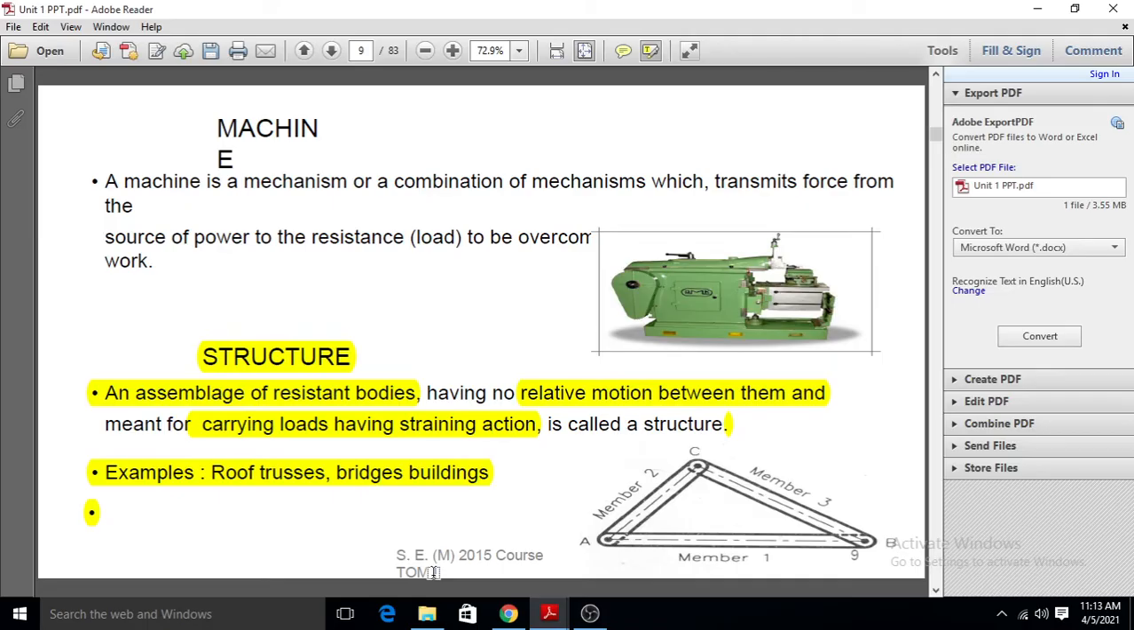And what is a structure? A structure is an assembly of resistance bodies. There is no movable part in a structure. There is no relative motion in the structure. There are only members, and these members are used for carrying a load only. No motion transfer takes place in a structure. So this is the structure and the machine. Examples of structures are roof trusses, bridges, buildings. These are examples of structures.